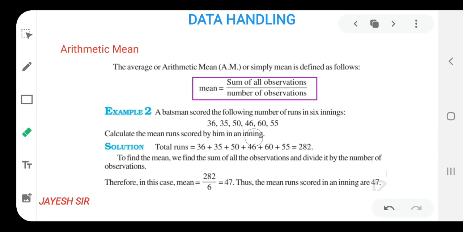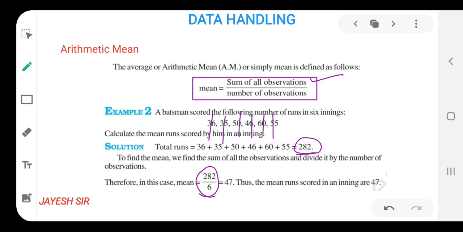We are getting the answer as 282. You can see over here that we are getting the answer as 282. Now after that, what is to be written in the formula? That means this thing we have found. Now what is the second thing? Number of observations. So here the number of innings is to be given. How many innings are there? 1, 2, 3, 4, 5, 6. So in the denominator, 6 would be there.